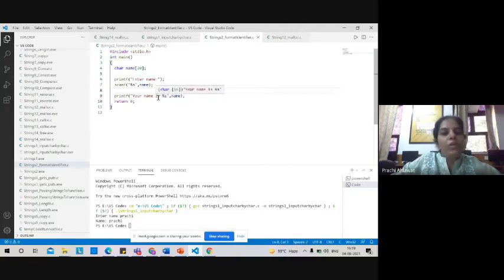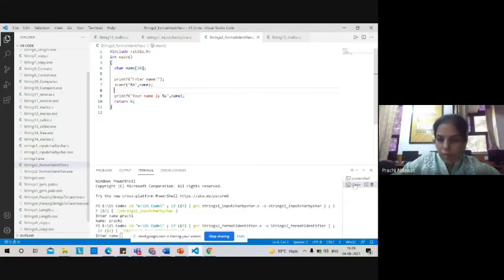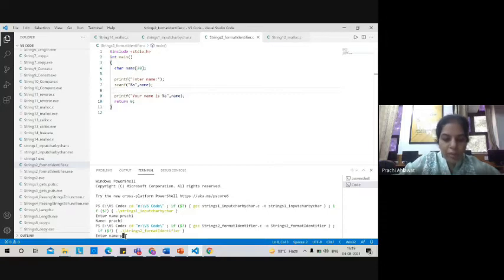As you can see, this logic looks much simpler in comparison to the first one, because in the first one we were using loops as well as getchar to get the input from the user one by one. Here, using a single line, in a single go, we are taking a string as input from the user. Let's see if this works fine or if there is some problem with this code. So let's run this code. Okay, here it is asking me to enter my name. Suppose I write Prachi Elawat.